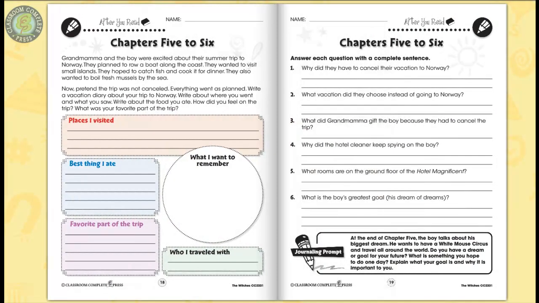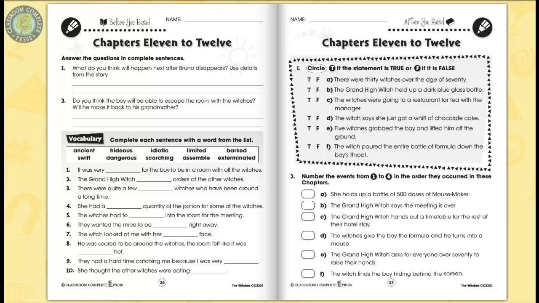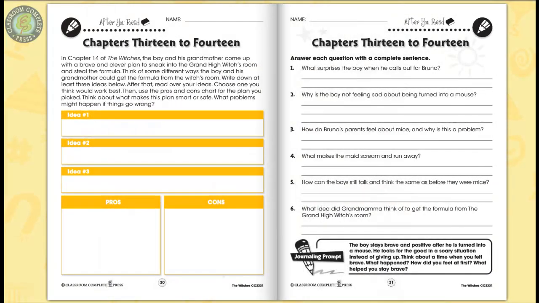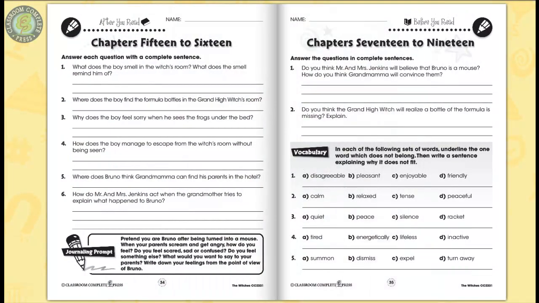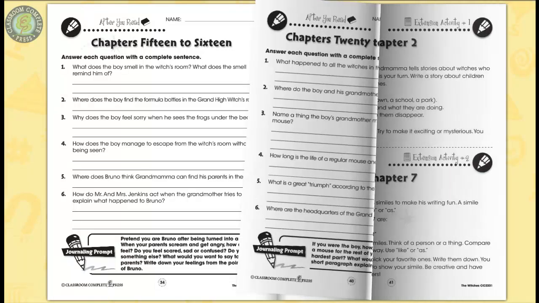Describe the boy's greatest goal. Predict whether the boy will be able to escape the witch's grasp. Design several ideas to sneak into the Grand High Witch's room and list the pros and cons for each plan. Pretend to be Bruno after being turned into a mouse and explain how it feels to meet your parents.